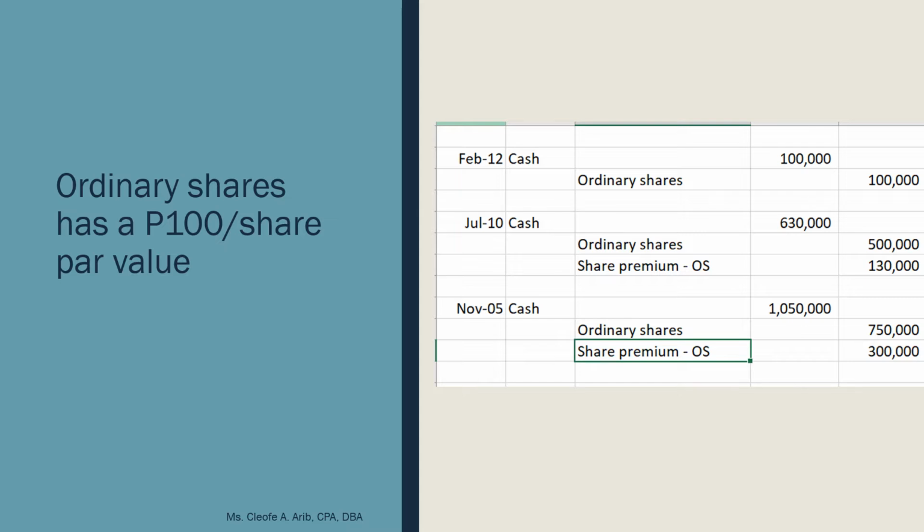You can then sell that below par value. But upon original issuance, you cannot sell shares of stock below par value. So it's either you have share premium or none. But definitely, you cannot sell shares at original issuance below par value.